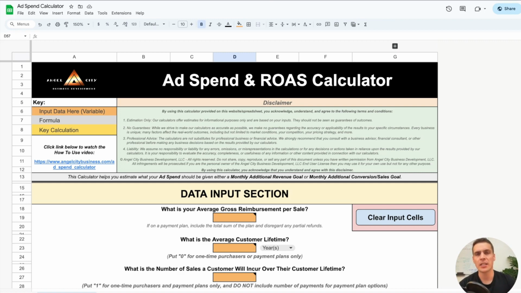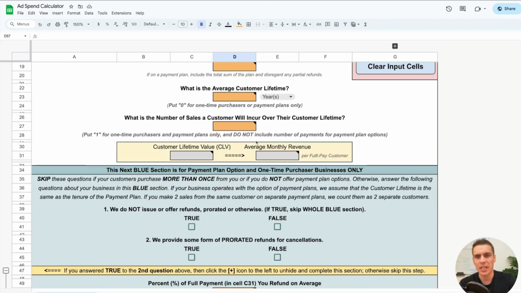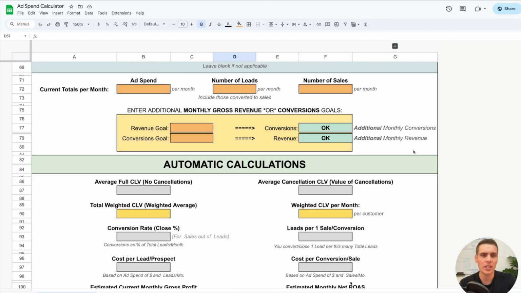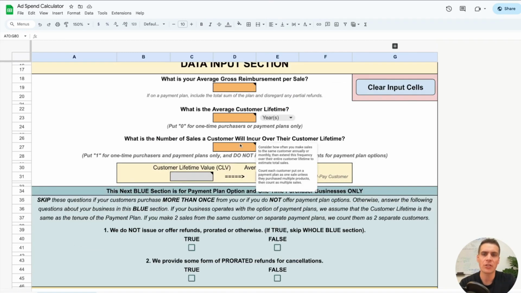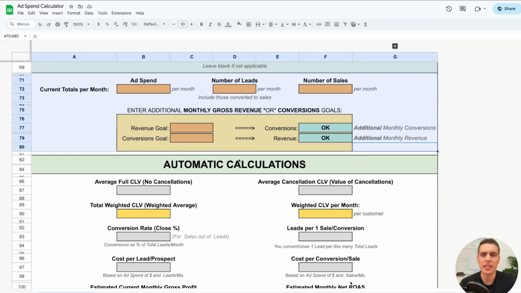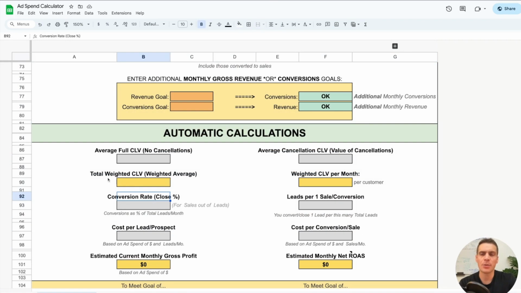So the calculator takes in some metrics from your business, you input your goal, then it outputs a number of calculations based on your input. So let me show you exactly what the output looks like. This is the input section, and it goes all the way down to here. There's about a dozen or so different things that you are going to have to input into the calculator. And once you input those, then it is going to automatically calculate a number of metrics that you can use for your business. Some of the key calculations that it provides for you is your weighted CLV, which is your weighted customer lifetime value, and your weighted CLV per month.